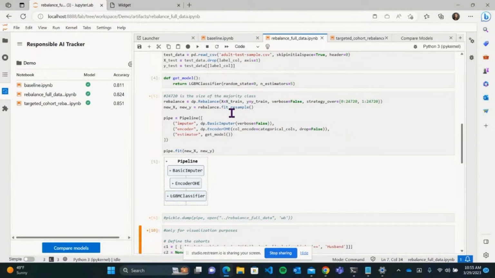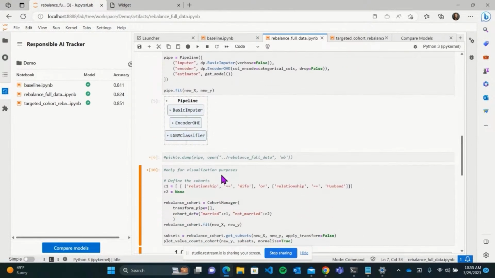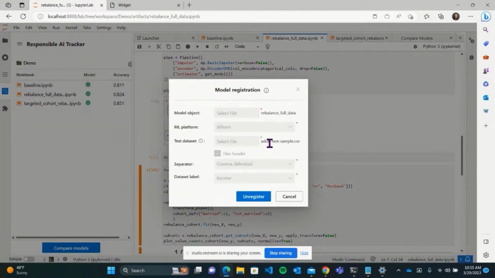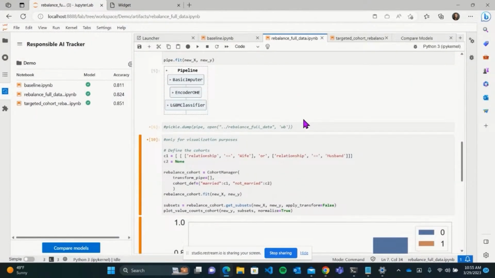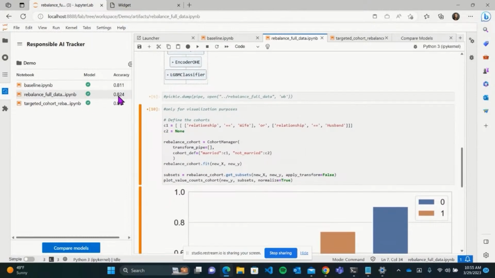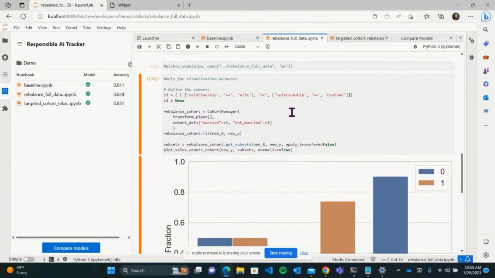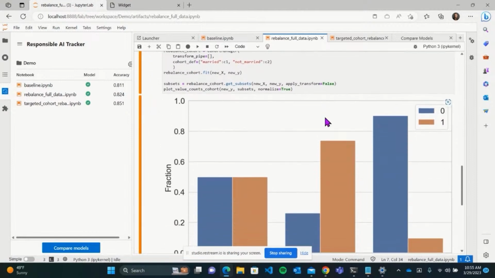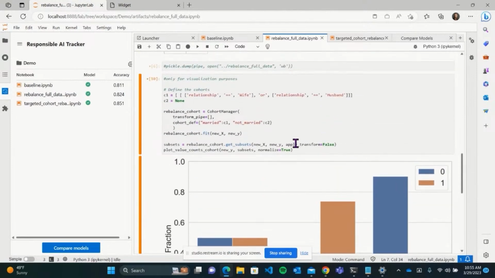And so the same thing here, I get my new X and Y after resampling, the same pipeline, and then save the model again. And then, of course, I have to register it. Mind you that I'm using the same data set, the same test data set, because I would like to compare the two. And of course, here, we can look at the accuracy. There's some improvement. But before getting there, again, I want to look at this label distribution post-rebalancing.